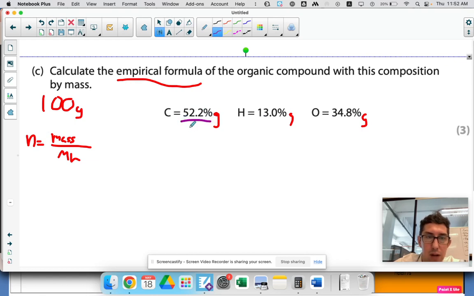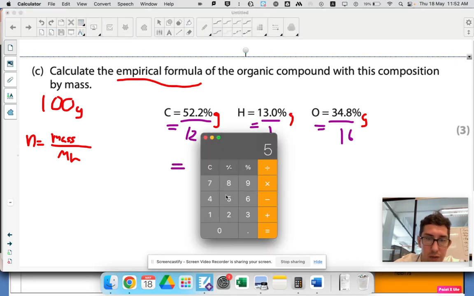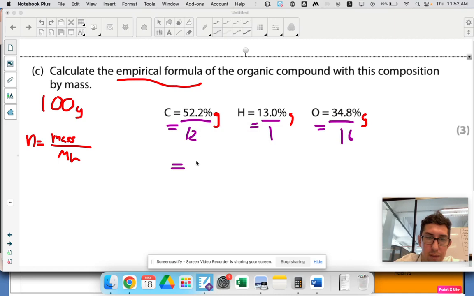So the MR of this one is 12. MR of this one is 1. MR of this one is 16. Okay, so let's put that in and work out our moles. So 52.2 divided by 12, 4.35.